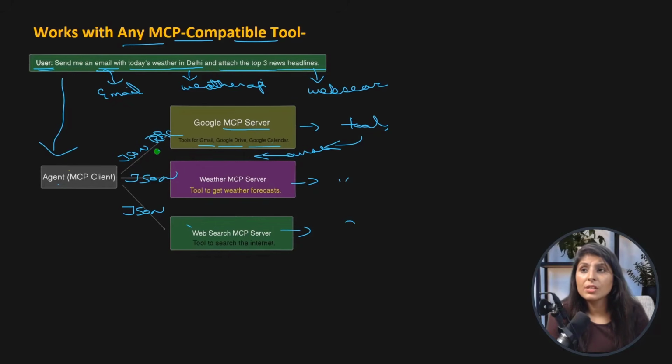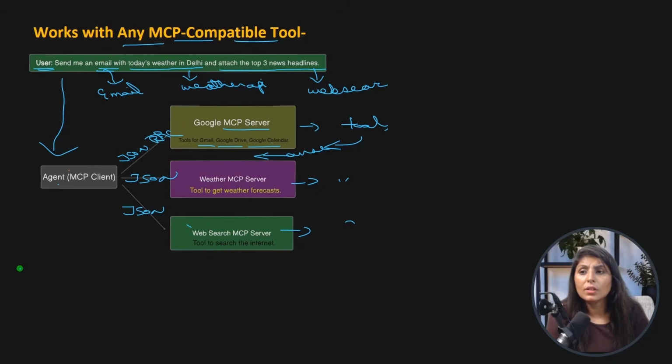Here we have just one standard way to connect with all 3 servers. So this is what any MCP compatible tool means: all the MCP servers understand the standard format, which is JSON RPC, and our agent can connect with any number of MCP servers, with no need to write extra code.